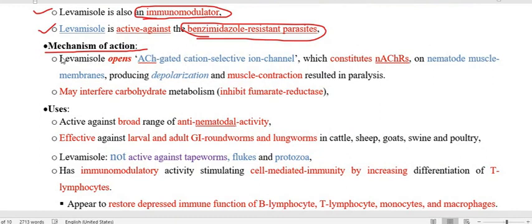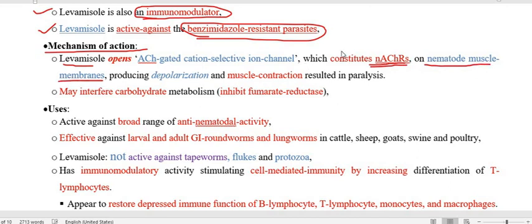So what this drug is going to do in the parasite, levamisole is going to bind to the N-acetylcholine receptor of the helminth or nematode, present on the muscle membrane of the nematode.